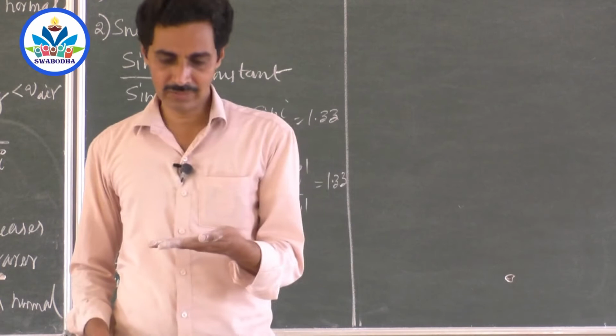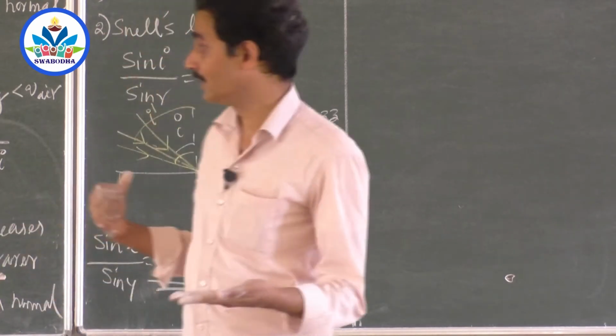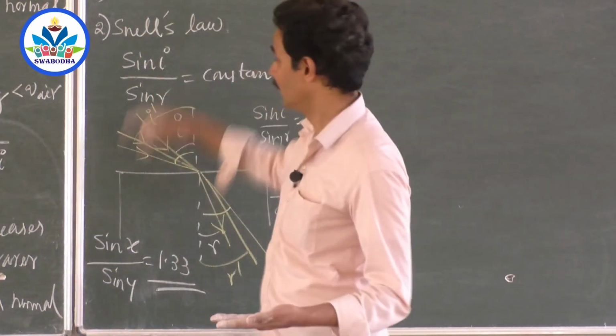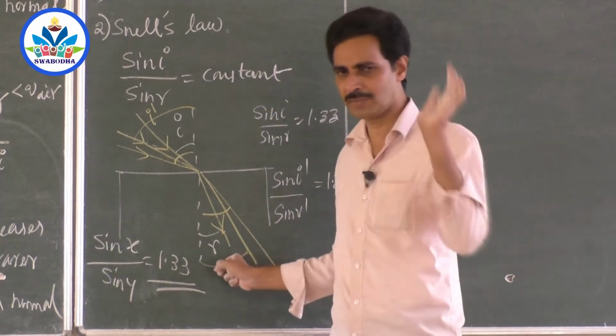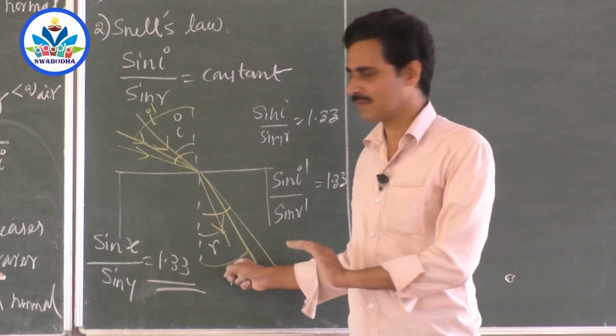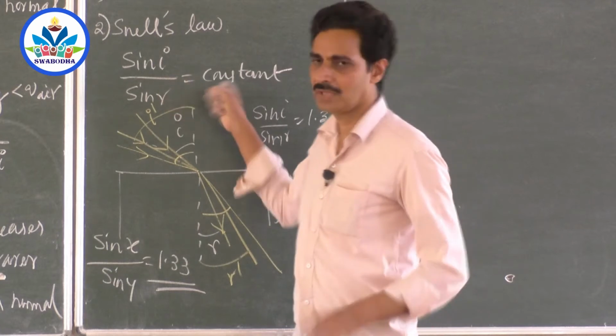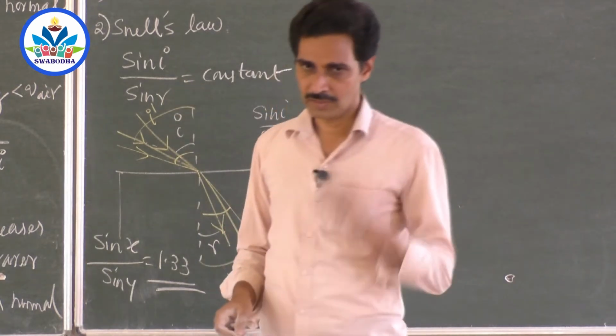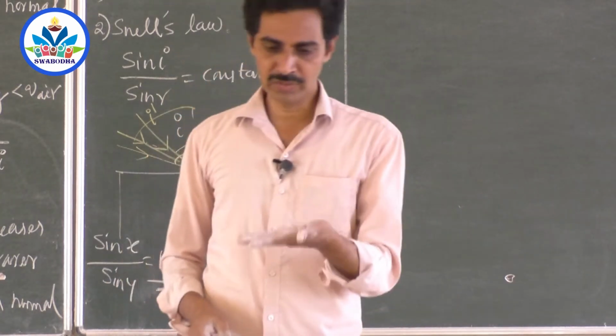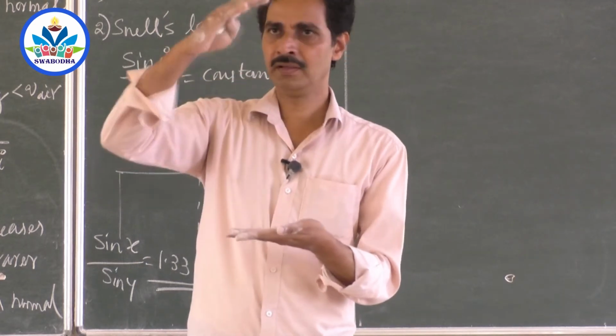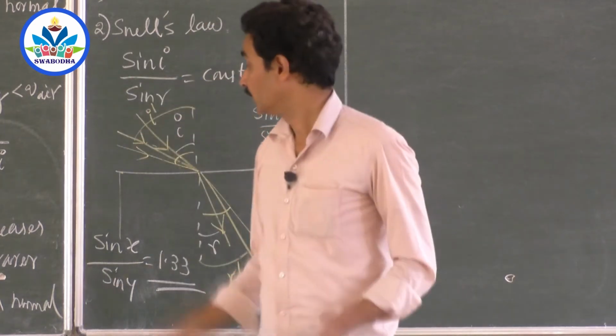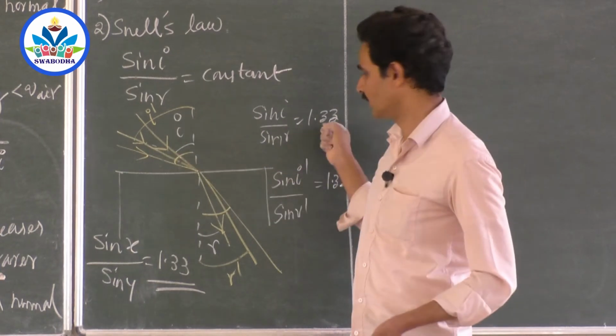So whatever be the angle of incidence, you will get a corresponding angle of refraction, and that ratio will be a constant. That is possible when you take the same media pair and the same color of light. If you change the color of light, that constant will change.